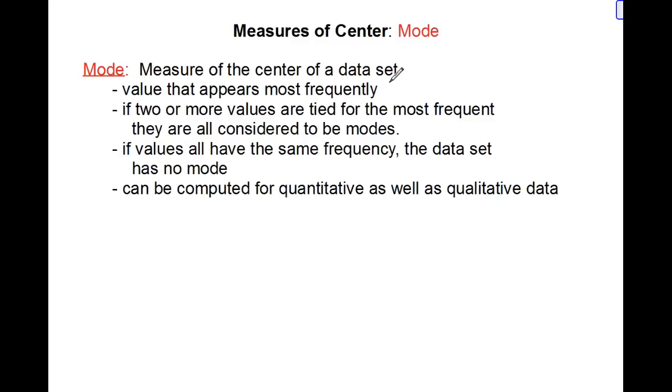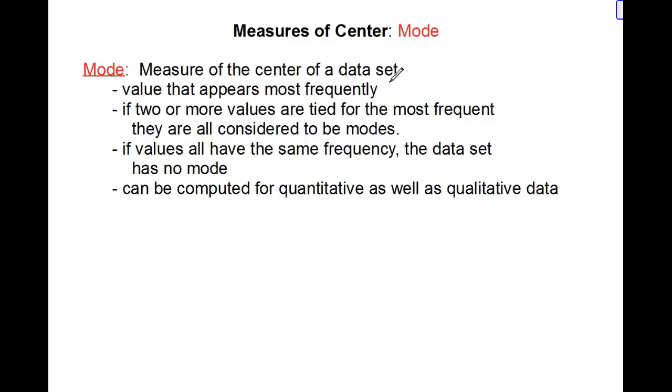But at the same time, if all the values have the same frequency, the data set has no mode. So there again, you can have no modes. And this is if all of them occur one time, or even if all of them occur 2 times. None of them occur more often than the others.